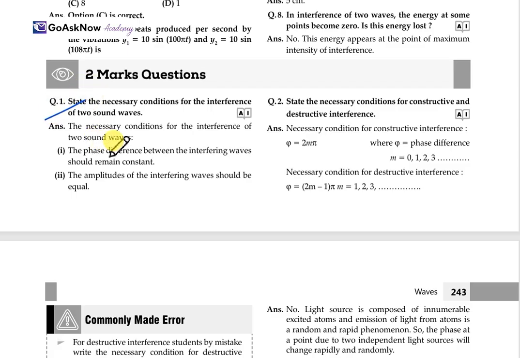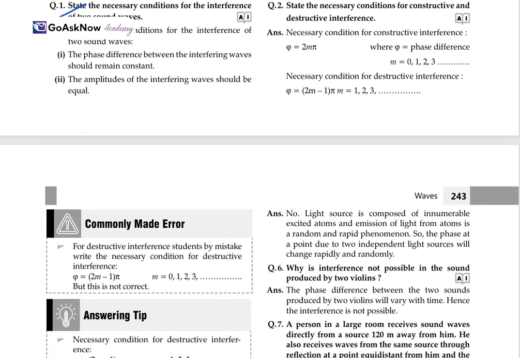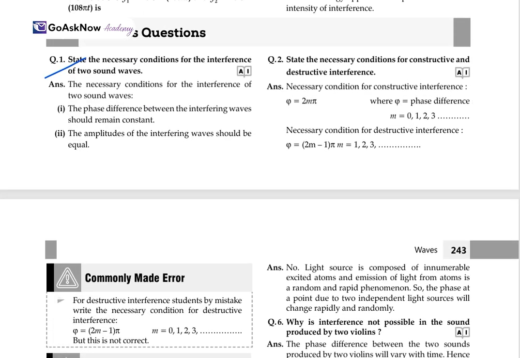So here firstly the necessary condition for the interference of two sound waves is, first, the phase difference between the interfering waves should remain constant. Second, the amplitudes of the interfering waves should be equal as well. Firstly for the phase difference, second for the amplitude.